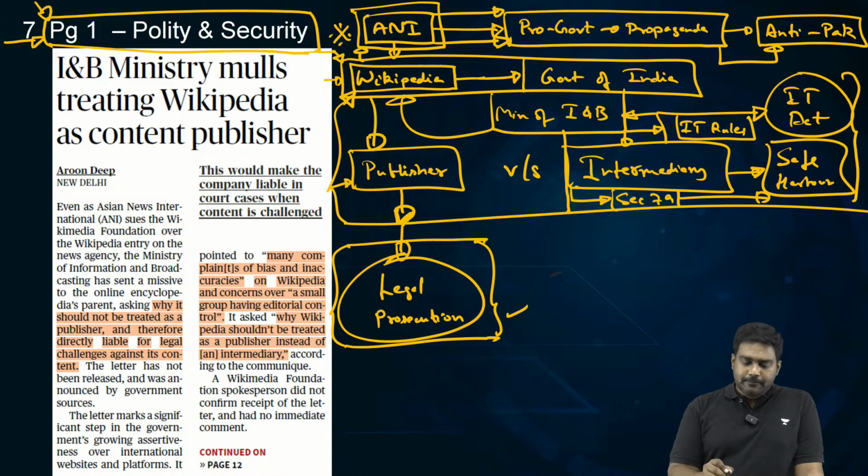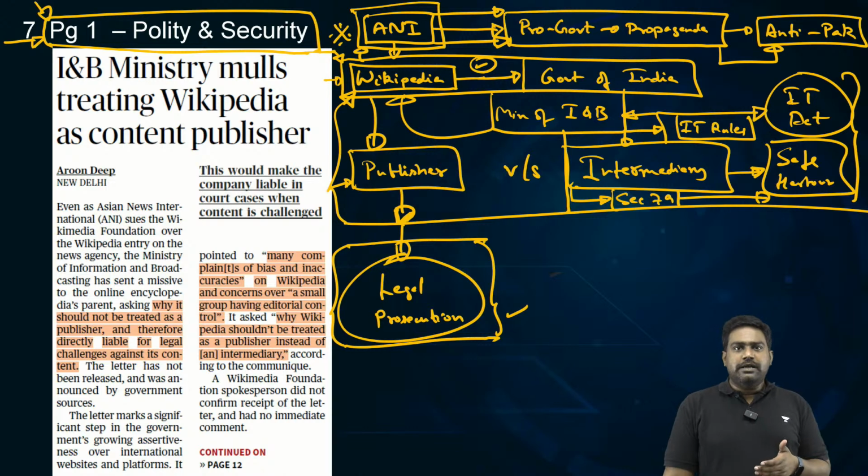But look at the counter argument. Now, is this government interference? Is the government misusing its authority and targeting any platform which is critical of the government? Is the ANI case and the notice given by the I&B Ministry related? That's the question which comes up, right?